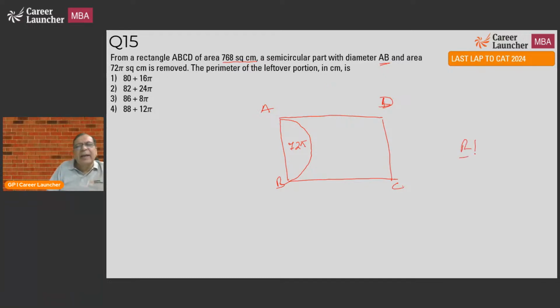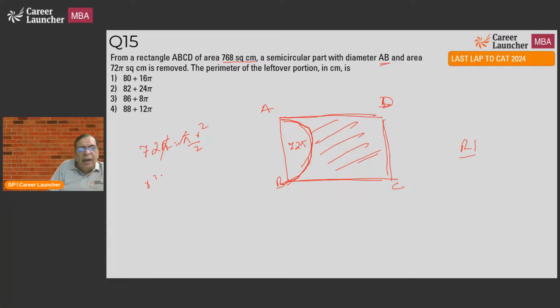Again, round one question. I can calculate. I need the area of this particular section. Now, first of all, these are 1, 2, 3 straight lines and an arc. That semicircular kind of a thing. So, what do we need to do? We need to find the perimeter of this particular semicircle. Okay. So, what is the area? 72 pi. And what is the area of this particular semicircle? Any semicircle is pi r square by 2. Sorry. Pi r square is the area of the circle. So, semicircle will be pi r square by 2.